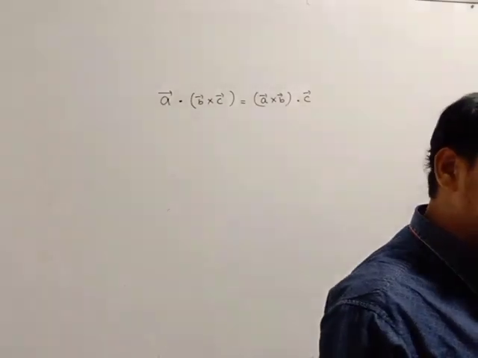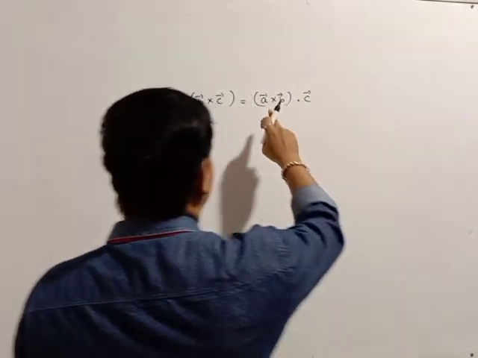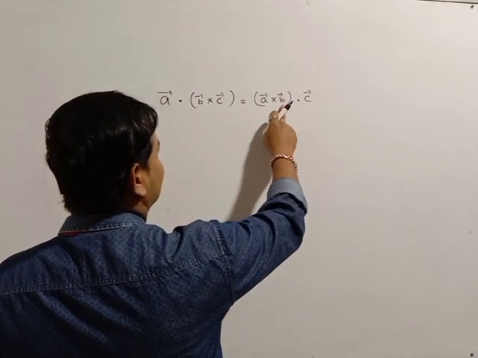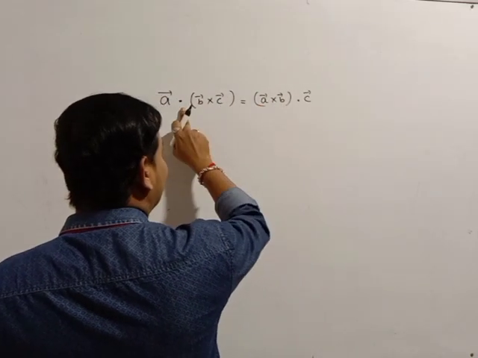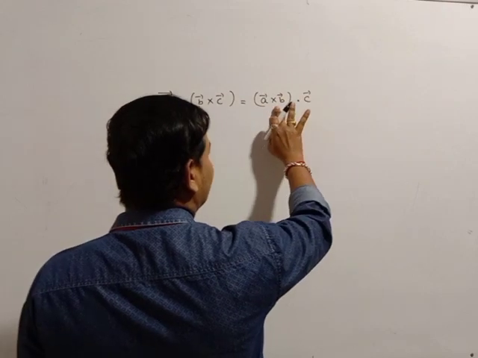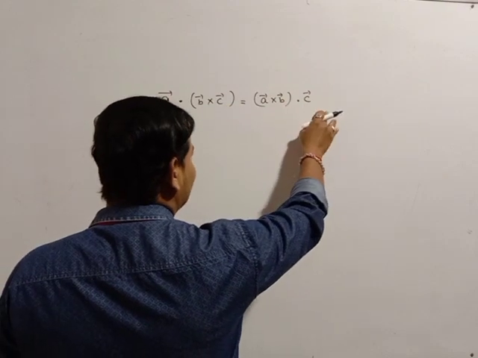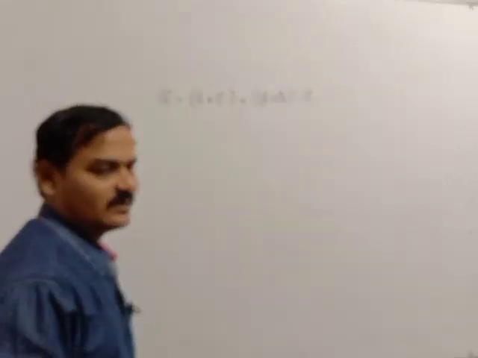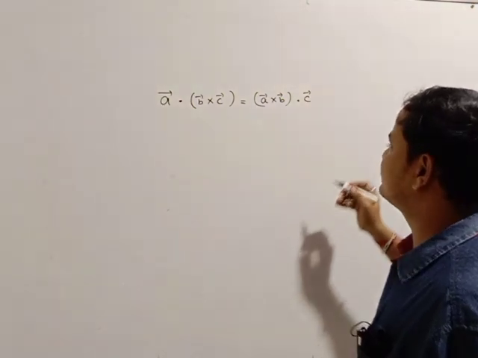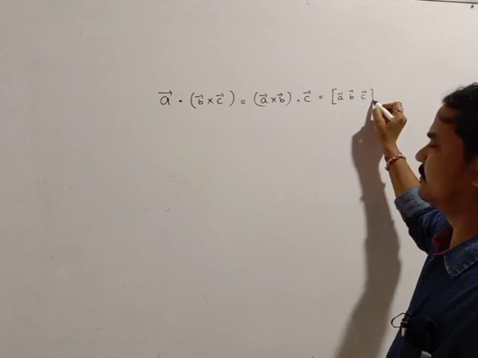A bar dot B bar cross C bar is always equal to A bar cross B bar dot C bar. But don't change the vector positions. See, A, B, C here, and here also A, B, C. I am just interchanging the operations. Cross and dot can be interchanged, because without the bracket making sense it cannot exist, so the bracket can be taken to this side. So these two are equal, and that value is the box of A bar, B bar, C bar.